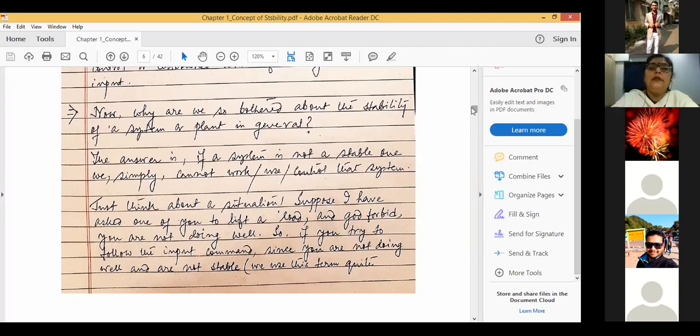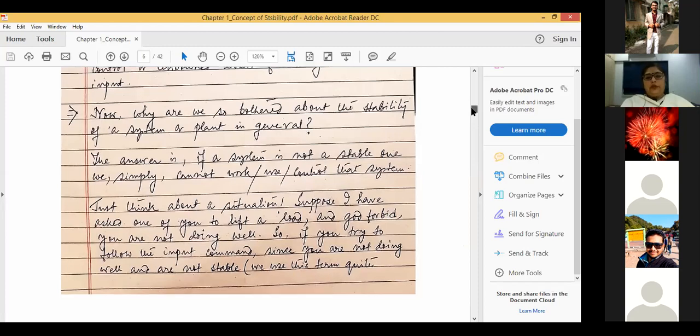Okay, and after the system is stable, then we can go for the performance analysis of the system, whether the system is performing in an acceptable form or not. And only after making the system stable, if we find that the performance is not acceptable, then we can take some measures for enhancing the performance of the system. Now, there is another very interesting example with the help of which we can